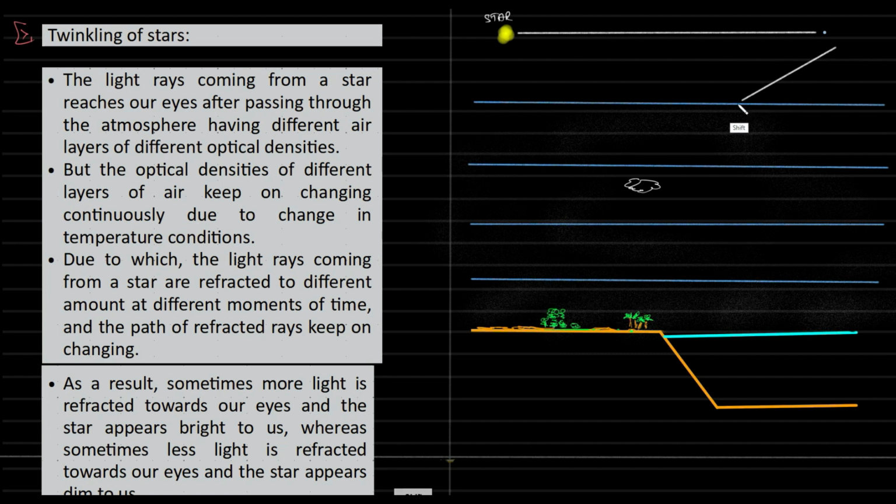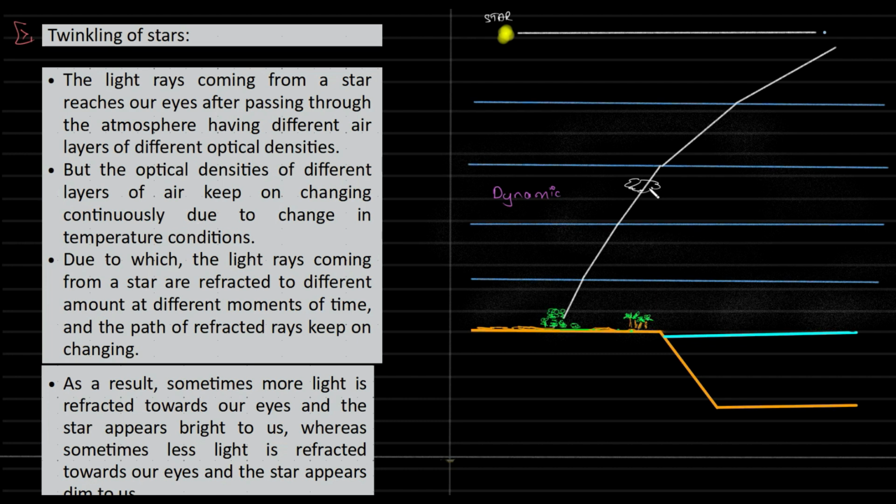So say a light is coming, it enters our atmosphere. So what happens? It will get refracted a bit more, and it will reach us. But thing is, our atmosphere is dynamic. What does dynamic mean? It keeps changing. So sometimes, the light gets split over here, like in the prism.